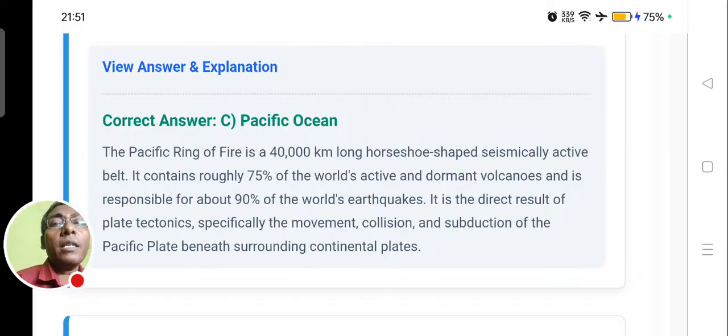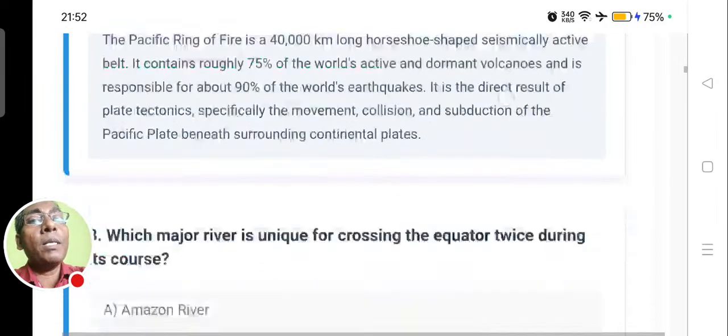It is the direct result of plate tectonics, especially the movement, collision, and subduction of plates beneath the surrounding continental plates. The Ring of Fire is located in the Pacific Ocean.